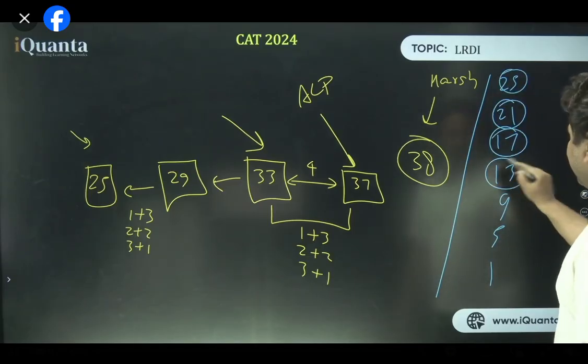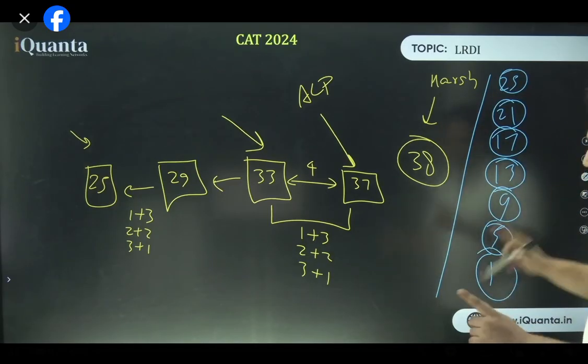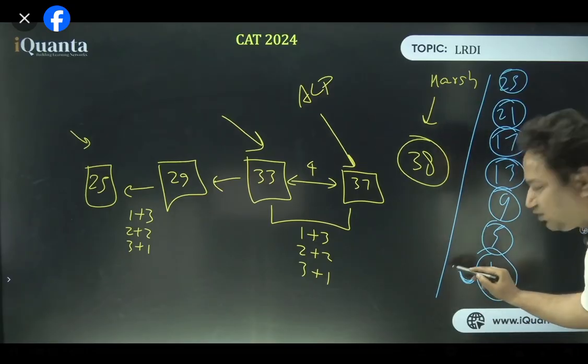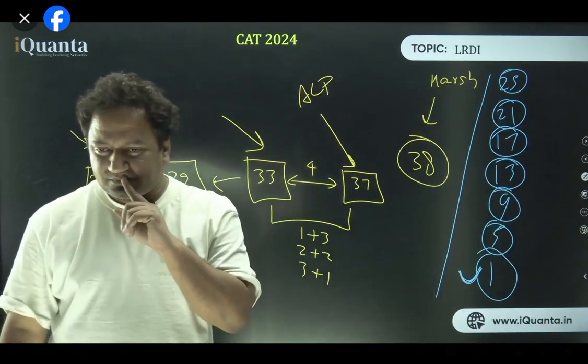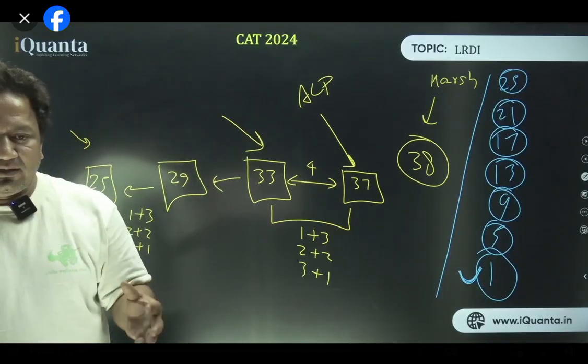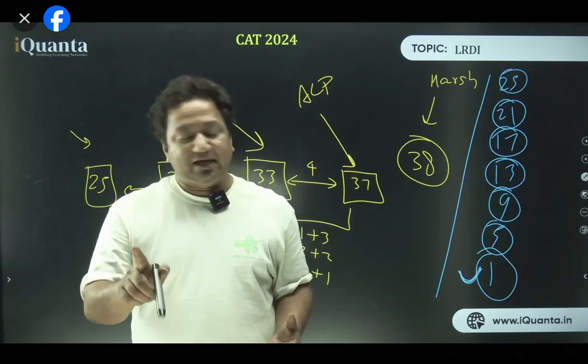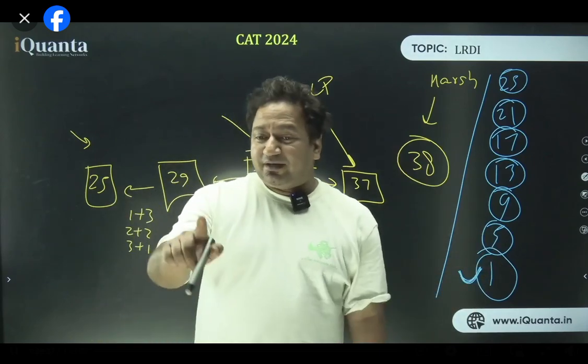To ensure that I win the game, I'll have to be at these positions always. Having said that, I can be at this position only if I am the one who starts the game. Right? Is that clear? In order to ensure my win, I should have the first turn so that I pick 1 point, and then Harsh cannot do anything. But what happened to Harsh?